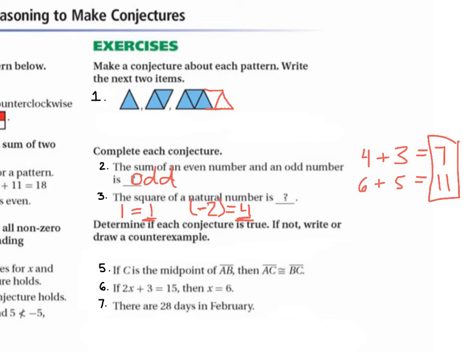They're both positive. What's a negative times a negative? I'm saying negative 2 squared, not the square root. So negative 2 squared would be a negative times a negative, so it's positive. So the square of a natural number is positive.